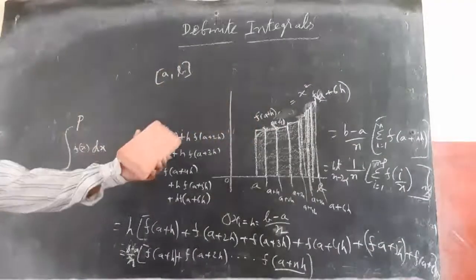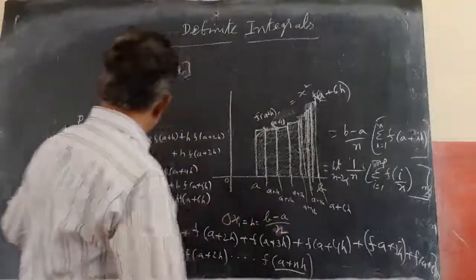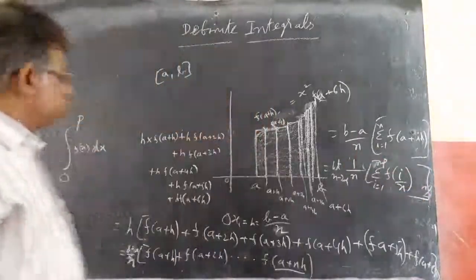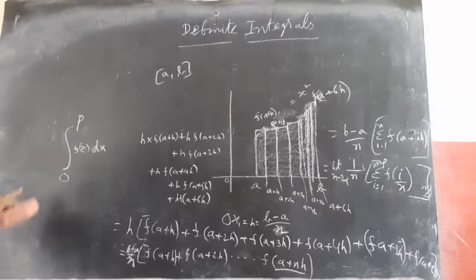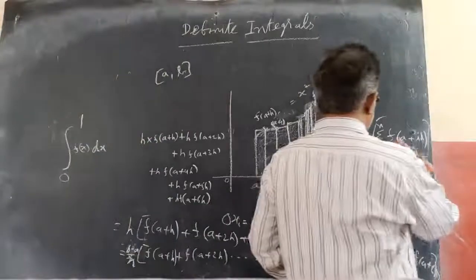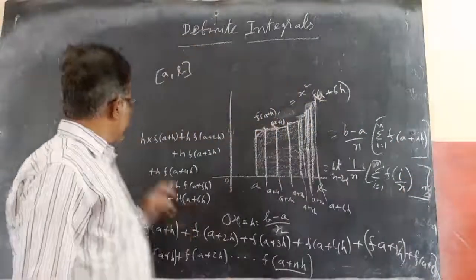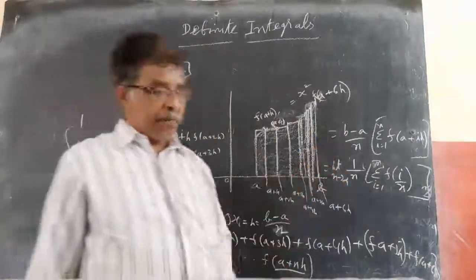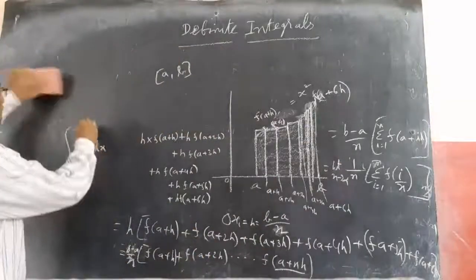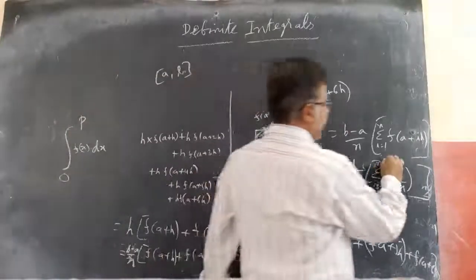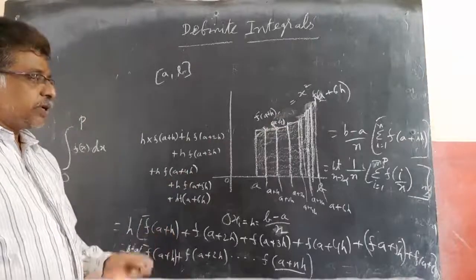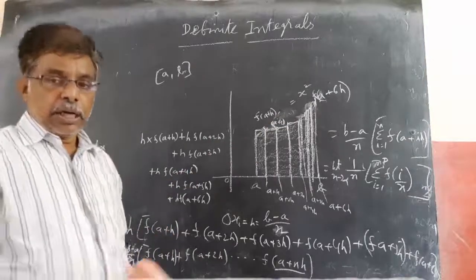Automatically the same sum I will get. 1 by n is constant, only changing is 1 to p. I am taking 1 to n, so this is 1 to np. Automatically that becomes this. So the integral of 0 to 1 f(x) dx equals 0 to 1 of 1 by n f of i by n. If it is 1 to p, then that is np, we can write 0 to p, and this automatically becomes np. So like this, these two are always equal. Using this we will find one integration example in the next class.